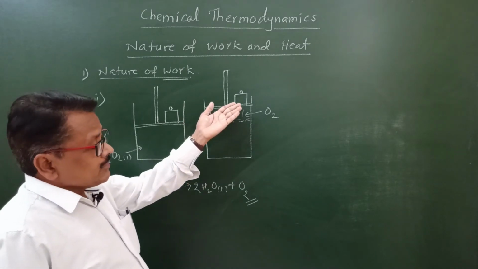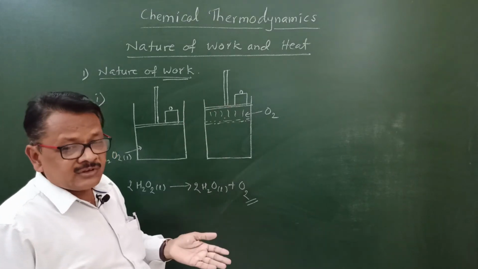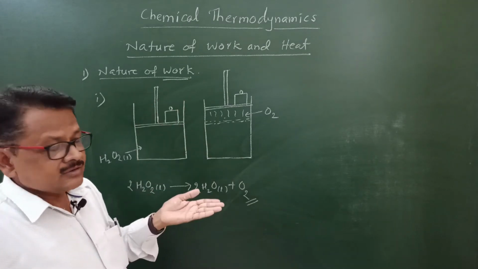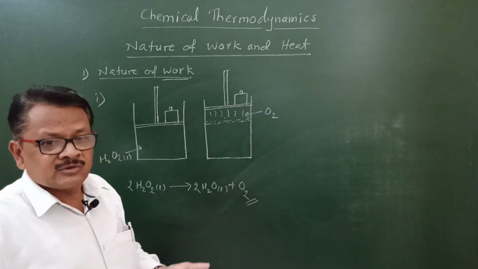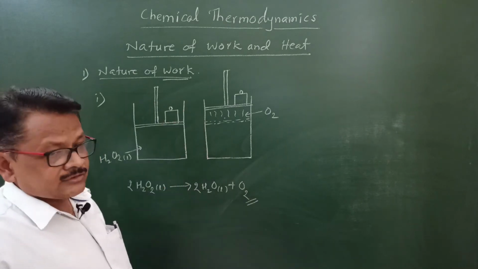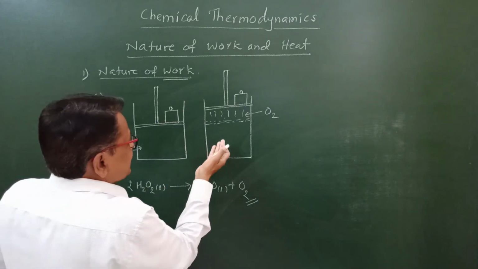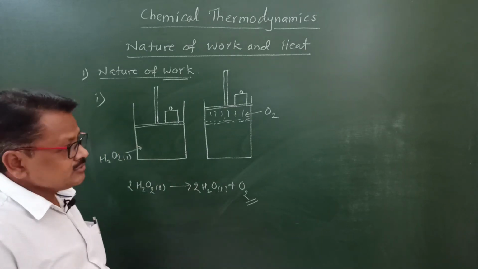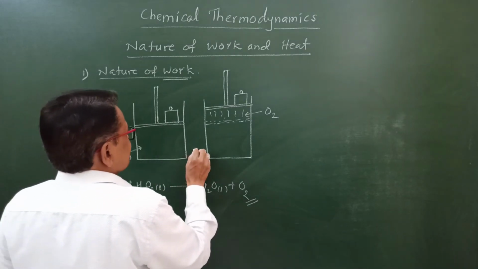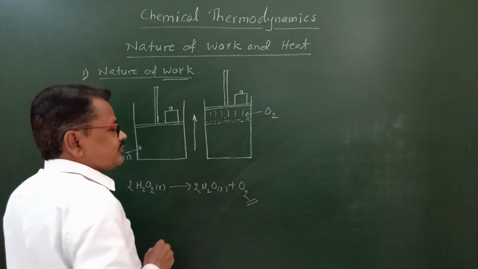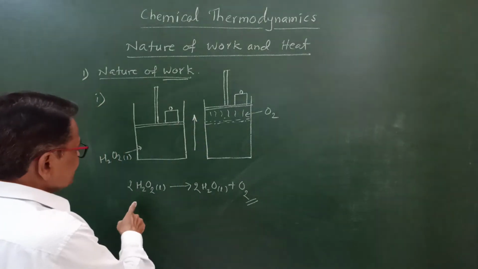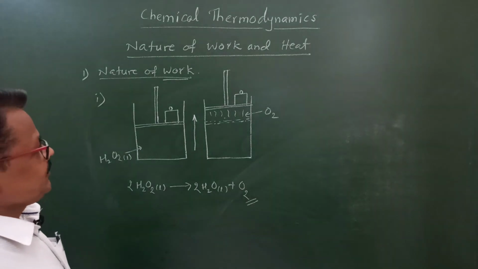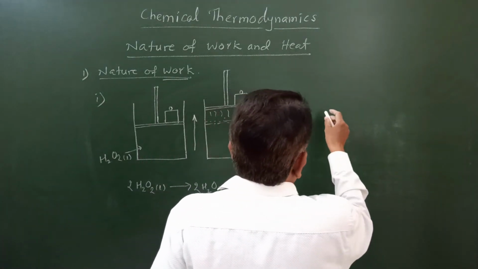Means the mass which is kept on the piston is lifted in the surroundings in upward direction. Means this expansion of O2 gas pushes the piston, means the mass which is kept on the piston is pushed in upward direction. You see this mass is lifted here in decomposition of H2O2 liquid.